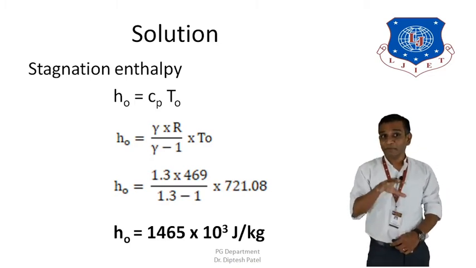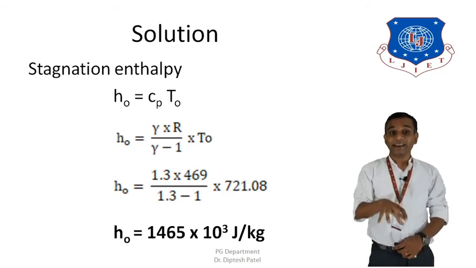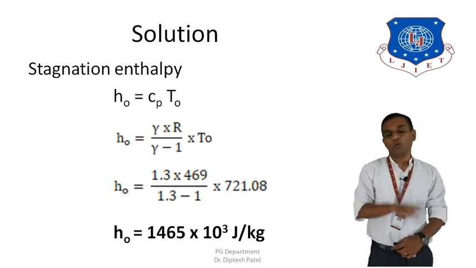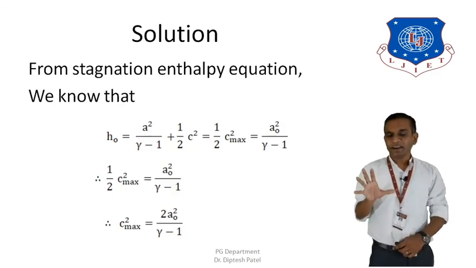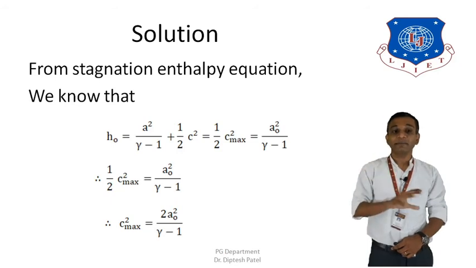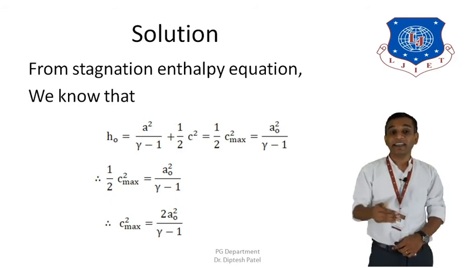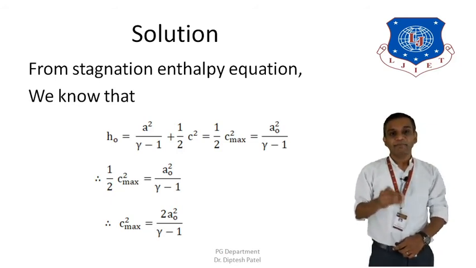So this is our fourth finding, which is the stagnation enthalpy HO. Now let's move forward to the next finding. Here, in the fifth or last finding, we need to calculate the maximum velocity that can be attained by the jet that we have considered.